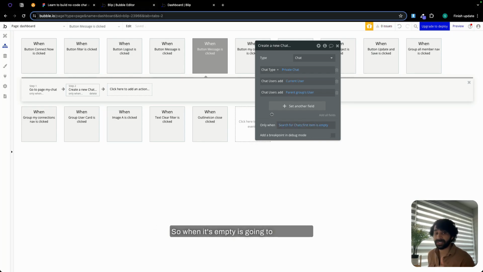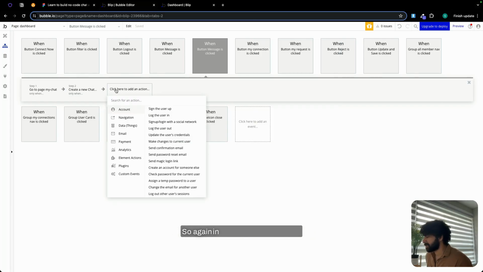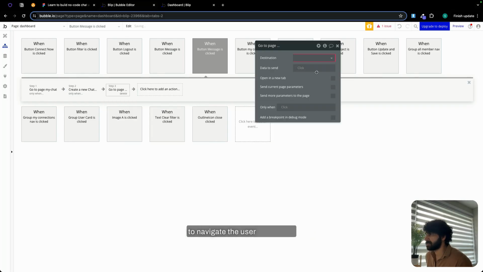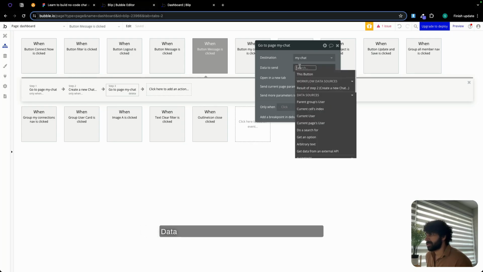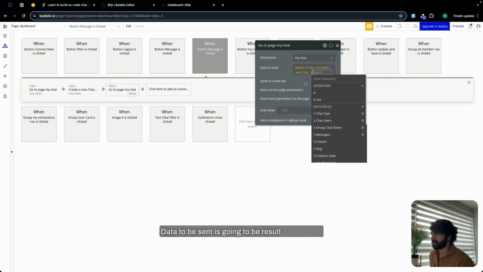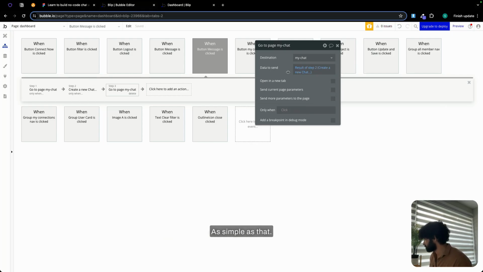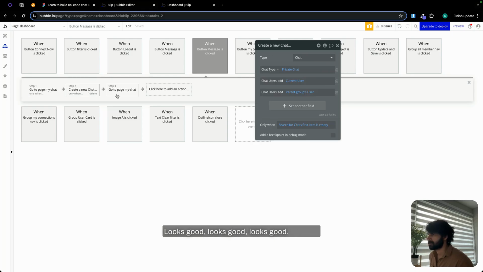So when it's empty, it's going to create a new chat and we want to navigate the user. Again, in step 3, we are going to navigate the user to my chat. Data to be sent is going to be the result of step 2. As simple as that. Pretty easy, right? Let me just check. All right, looks good.